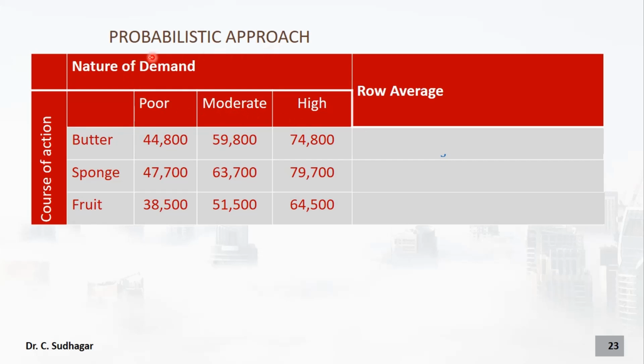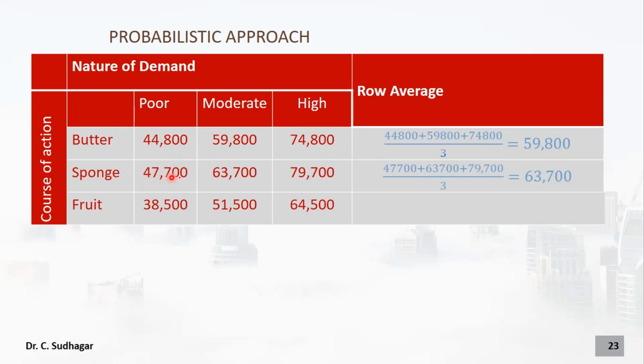Probabilistic approach. In the probabilistic approach, if the probabilities are given to us, we can take the probabilities and multiply the corresponding states of nature. But if there is no probability given, we assume that they are having equal chances. So here we are having three states of nature. So we can take the average of these three. 44,800, 59,800, 74,800. So three columns are given. So add all the three numbers, divided by 3. That is going to be equal to 59,800.